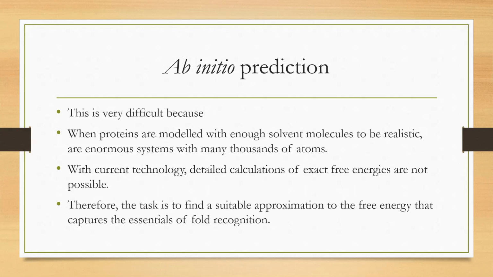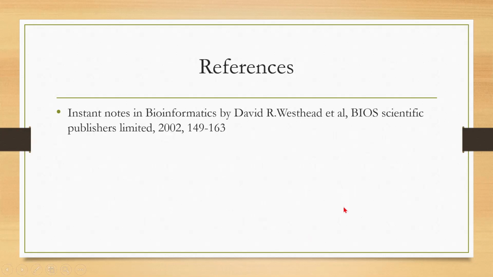As I discussed, with the current technology, the calculation of exact free energies is not possible. So that is why it is not the suitable choice of method for protein structure prediction.